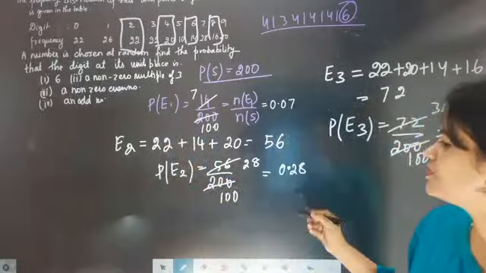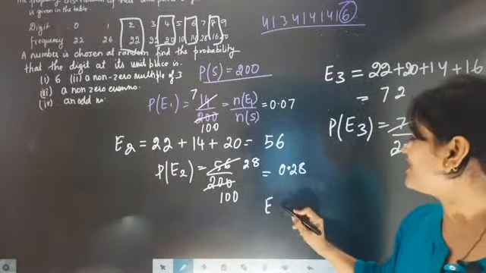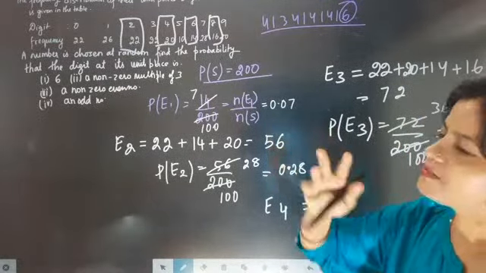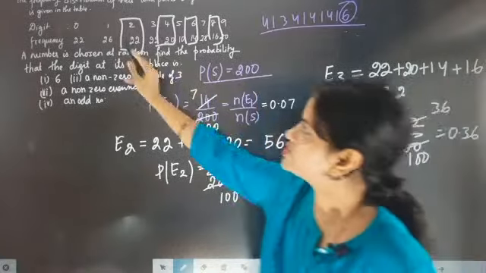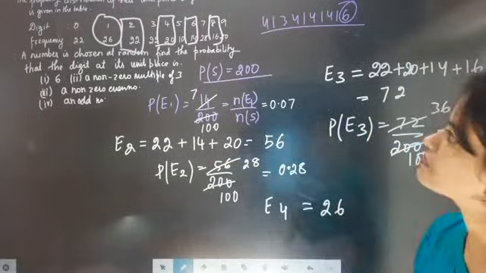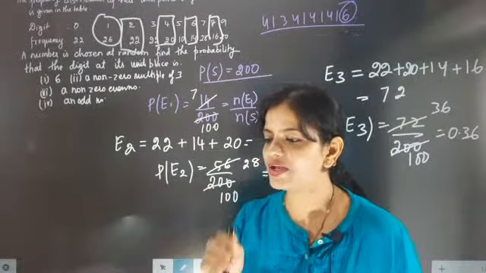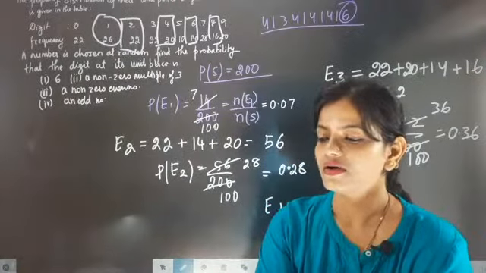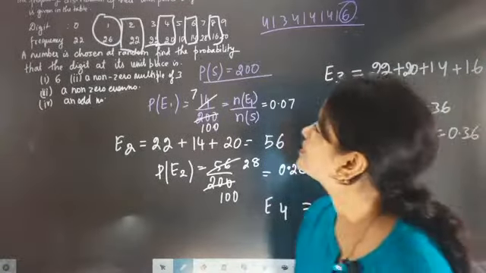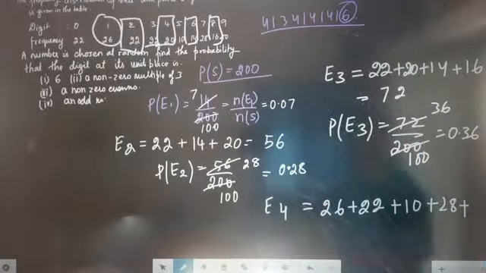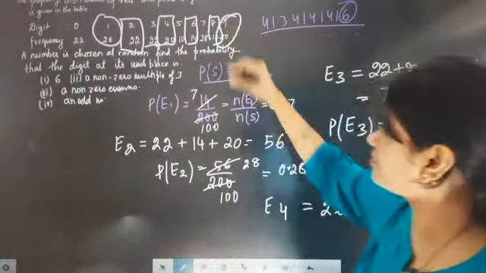So what is the probability of getting an odd number? Which numbers are odd? First, 1 is an odd number and it is coming 26 times. Then 7 is an odd number, it is coming 28 times, and 9 is an odd number, it is coming 20 times.